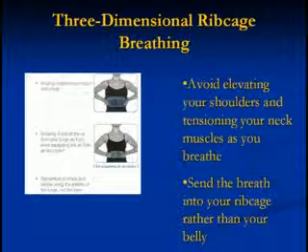Okay, what you want to think about is your rib cage like an accordion. This is where you want to send your breath. You don't want to send your breath high into your neck and chest or low into your belly. You're trying to direct the breath into your rib cage, which is where your lungs are housed. So think of an accordion, expanding out and in through the rib cage this way and forward and back this way, creating a sphere. And just sending the breath out and in and forward and back. Does that help?